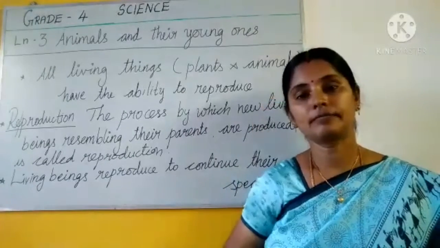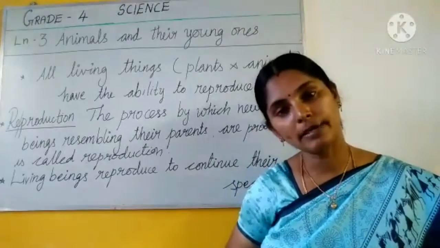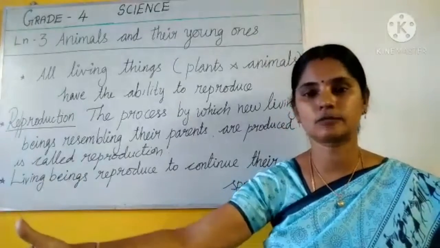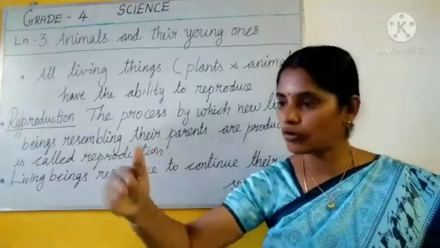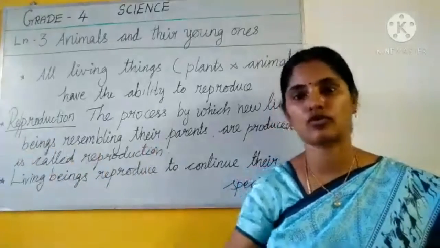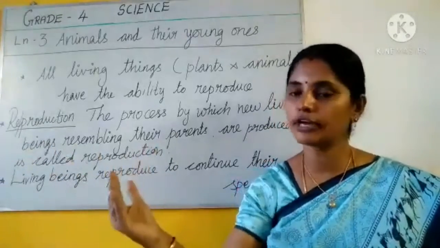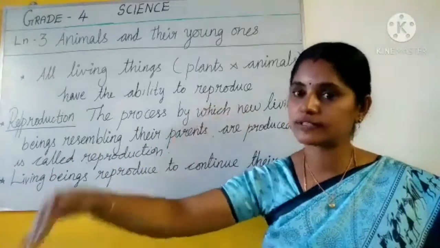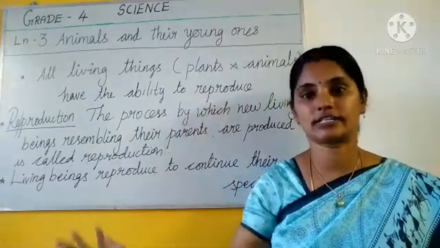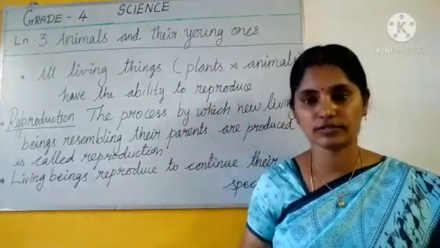If new plants are not coming, there won't be any continuation of species. The mango tree continuation will be closed once and for all. If from the dog another puppy is not produced, the dog species gets vanished.